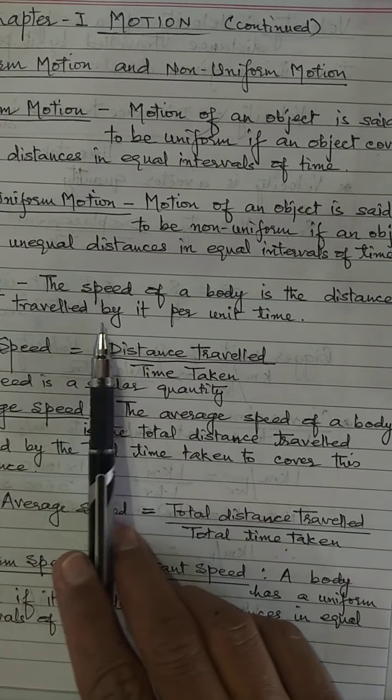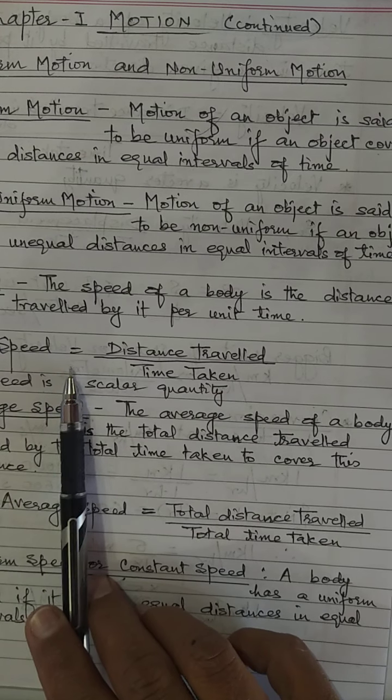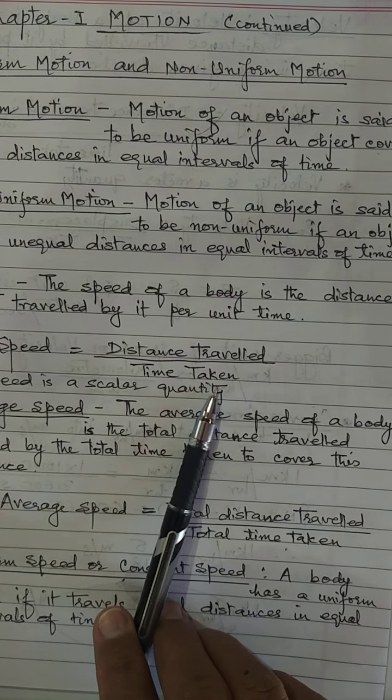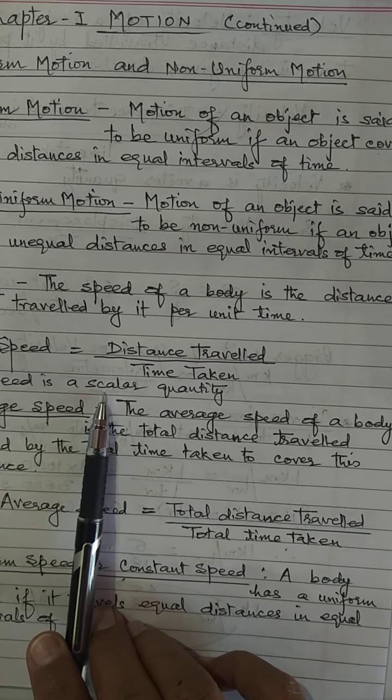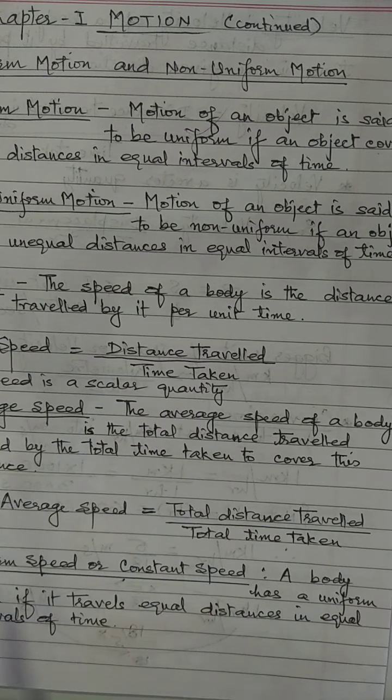Next is speed. The speed of a body is the distance traveled by it per unit time. Speed is equal to distance traveled divided by time taken. I have already told you what is a scalar quantity, what is a vector quantity. Speed here is a scalar quantity.